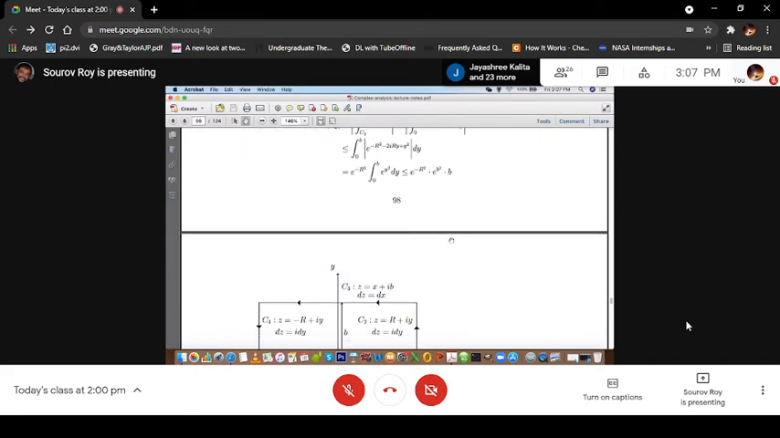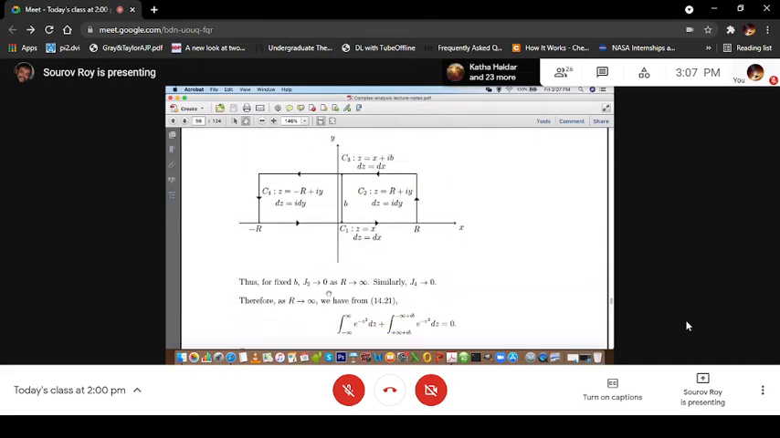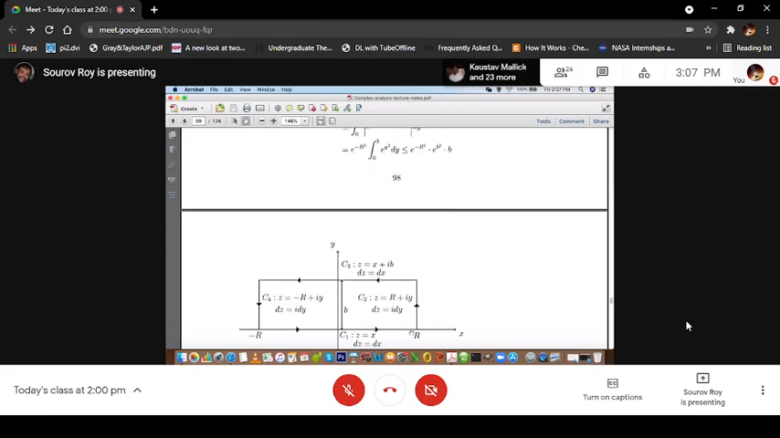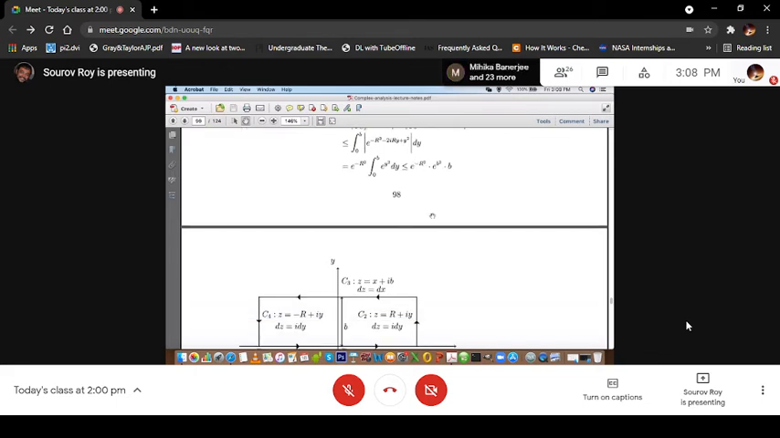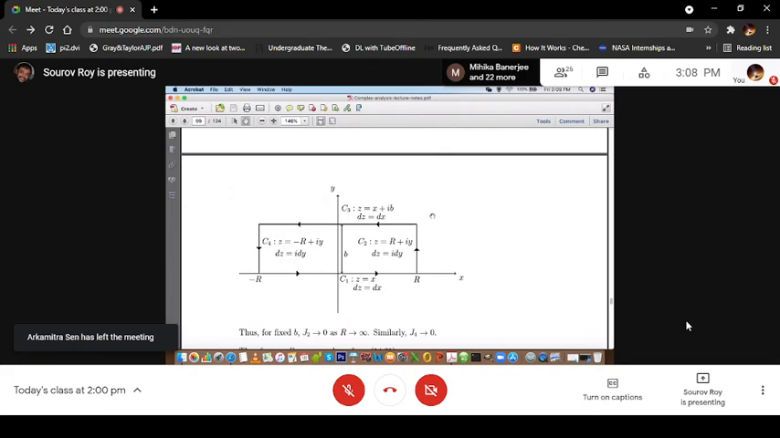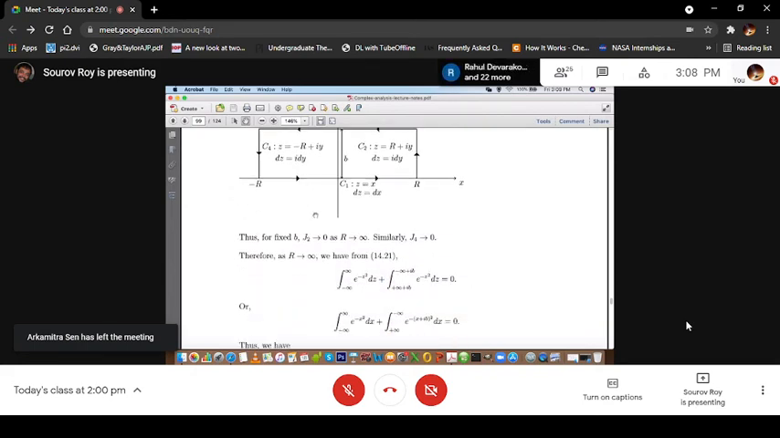So that means, for fixed b, if you keep b fixed, then in the limit r tending to infinity, J2 tends to 0. J2 is the integration along this vertical line. In the limit r tending to infinity, because of this e to the power minus r square, this goes to 0. You can easily check that in a similar way J4 also tends to 0.